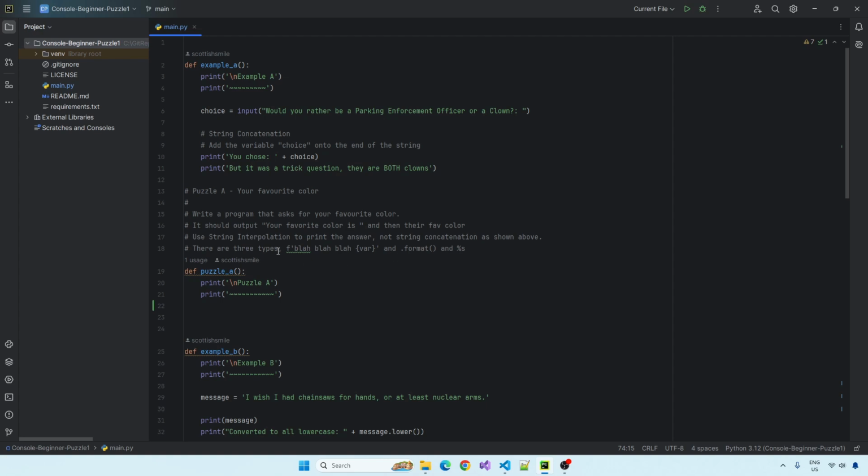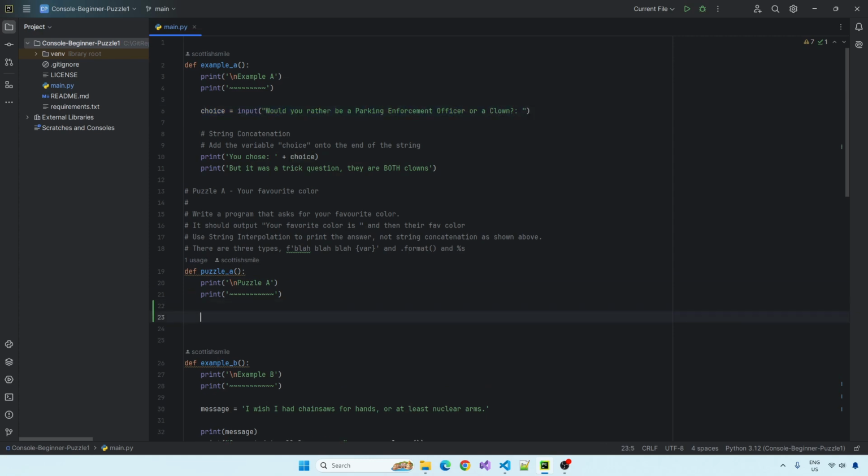And it's telling you there's three types of sort of string interpolation here. That's a very good hint. So really all you needed to do for this one is Google string interpolation Python. That would probably have given you the answer. Anyway, let's ask them what is your favourite colour. Looks like we'll be copying this, something like that. But we can call the variable fav_color. Yeah, that's probably a better name than just choice.